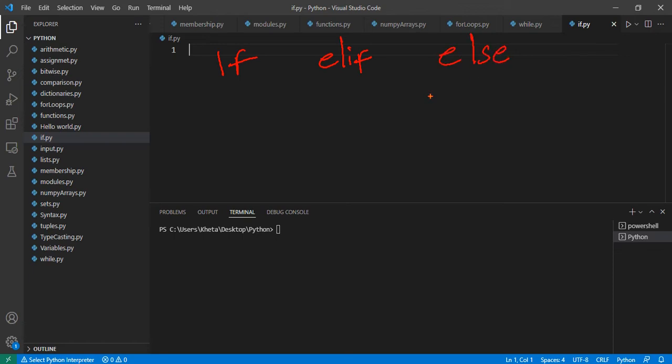Okay, so how do we wrap our heads around these things? What do they mean? If you have a basic idea of what these things mean in English, then you are halfway there. I'll just give a basic example. Let's start with if. If it is sunny, let's say I am promising you something. I'm promising to take you out if it is sunny. Now, if it is sunny, we will go to the beach, right? If it is not sunny, then I will not.